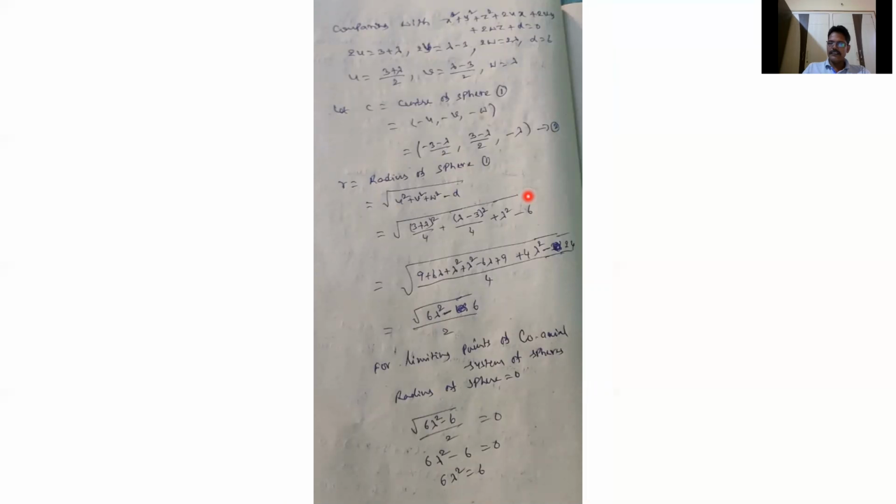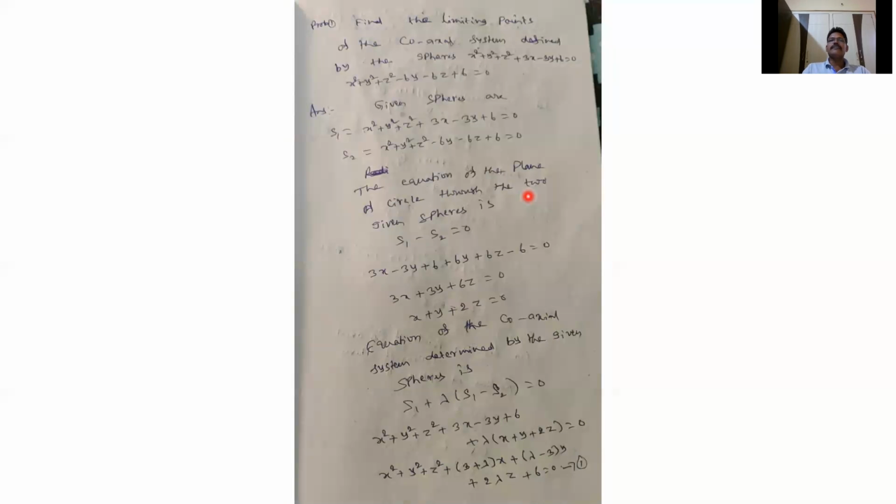So finally, to find the limiting points of a coaxial system of spheres, S1 plus lambda times (S1 minus S2) equals 0.